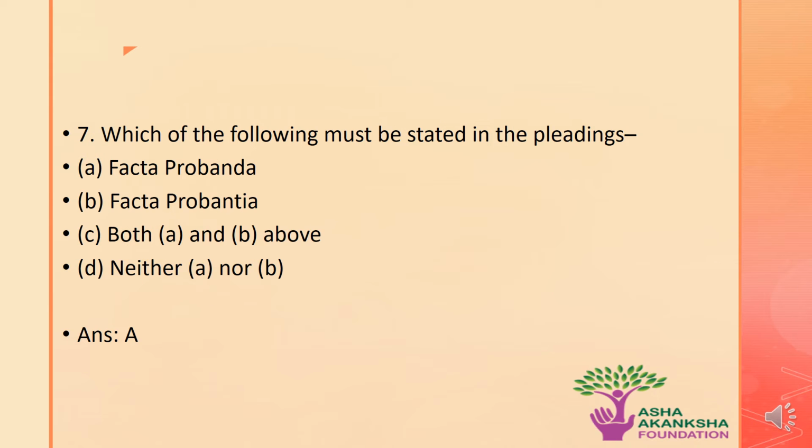Moving on to the next question: which of the following must be stated in the pleadings? The options are A. Facta probanda, B. Facta probantia, C. Both A and B above, or D. Neither A nor B. The correct answer is option A. That means a pleading can and shall only contain facta probanda, that is, the facts containing the information about the matter.